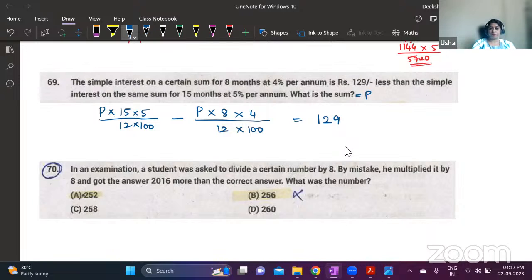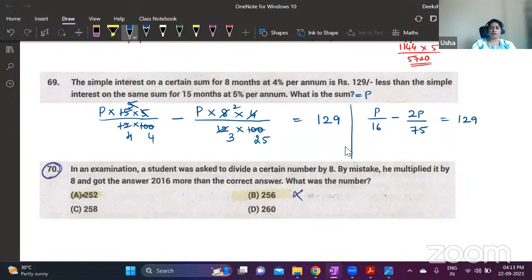Simplify. You can take 4 3s are 12. From 3, if you cancel, 3 4s are 12 and 3 5s are 15. And then 5 5s are 25, 25 4s are 100. So this is P by 16, and here 4 2s are 8, 4 25s are 100. So you will get P by 16 minus 2P by 75, and this is equal to 129.